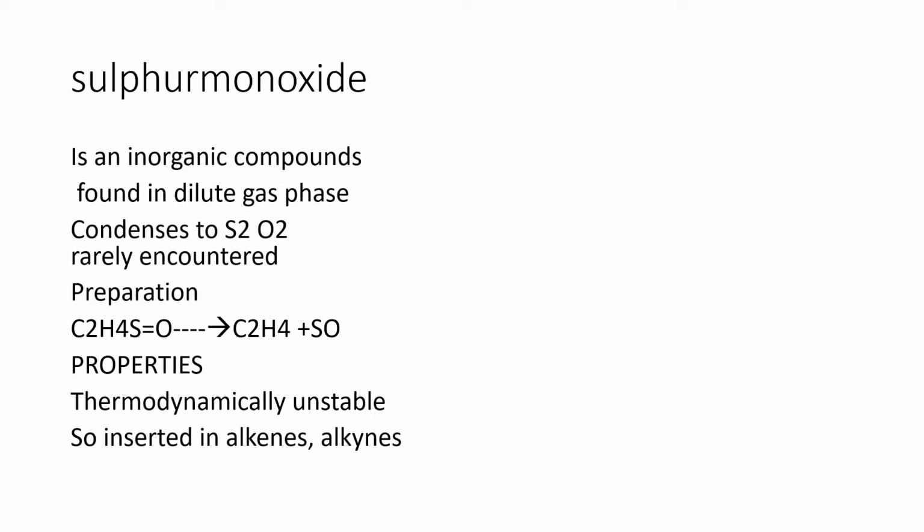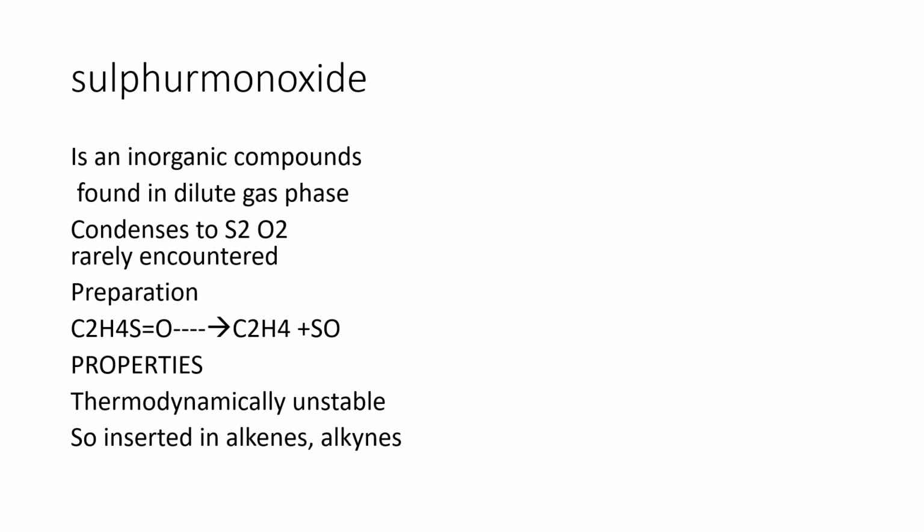Sulfur monoxide is an inorganic compound. It is found in nature in the dilute gas phase and it can be condensed to S2O2. This gas is rarely encountered in nature.